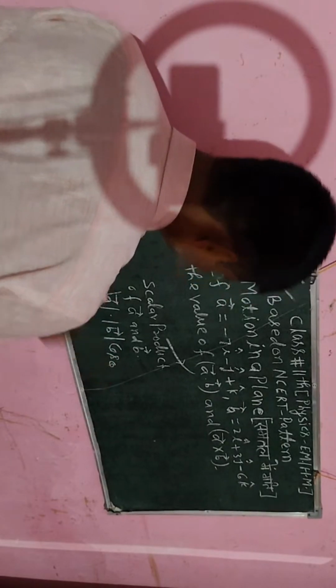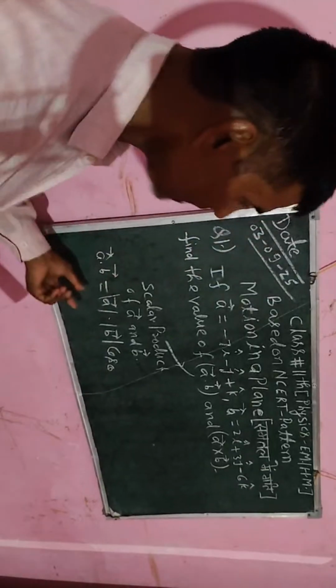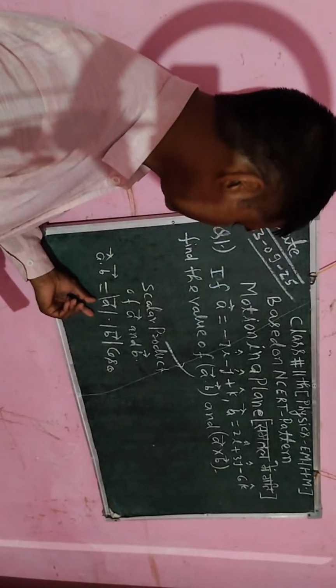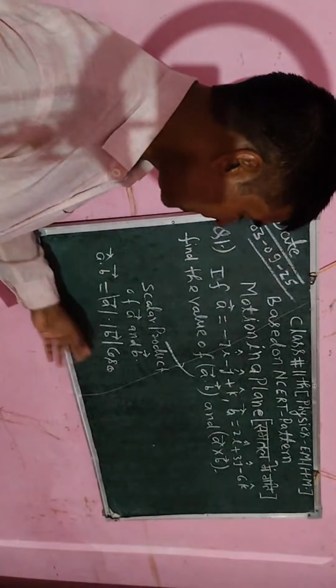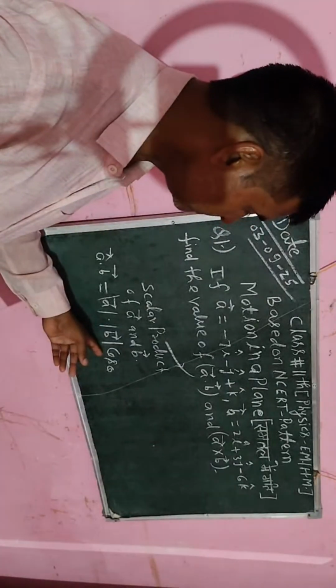Okay, so you already know the magnitude of vector A and also the magnitude of vector B, and cos theta, where theta is the angle between these two vectors.